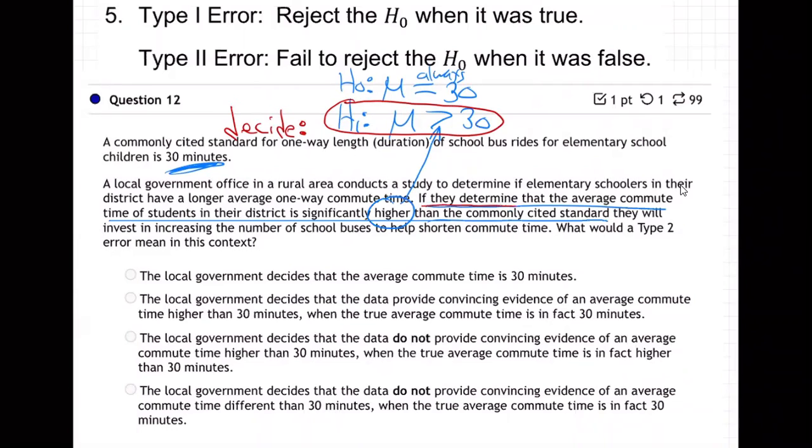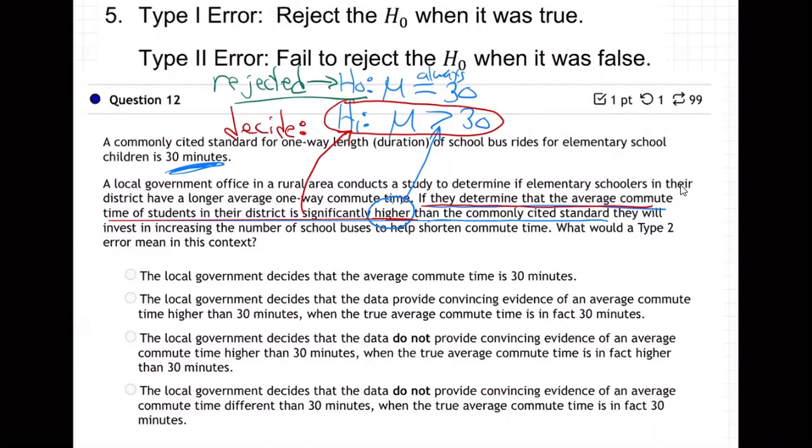If they decide that the average time of students in their district is higher. So if they decide H1, what does that mean? How do you decide H1? They must have rejected H0, right? The only way they're going to decide H1 is if they rejected H0.